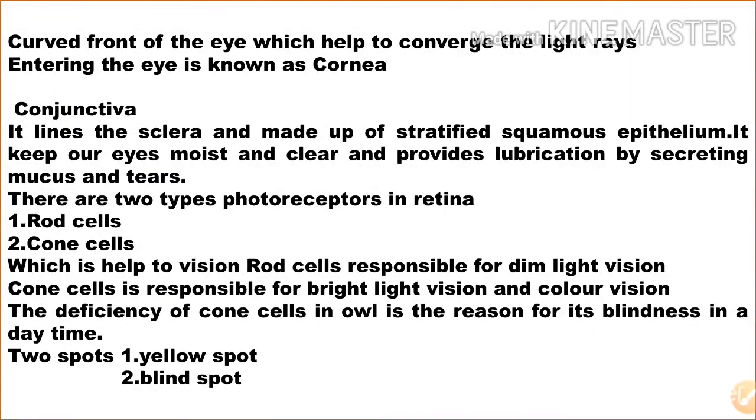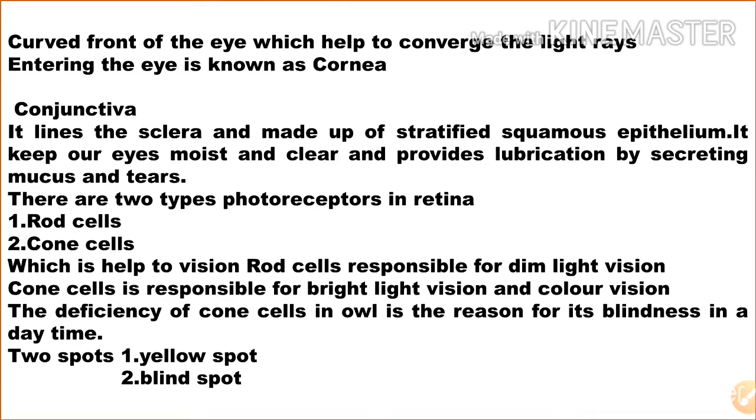Next one is conjunctiva. It lines the sclera and is made up of stratified squamous epithelium. It protects the sclera and keeps our eyes moist and clear. It provides lubrication by secreting mucus and tears.